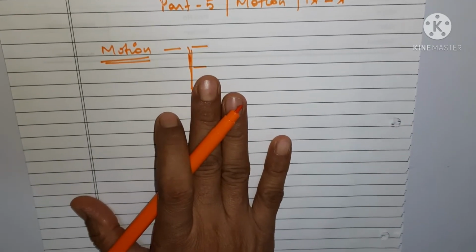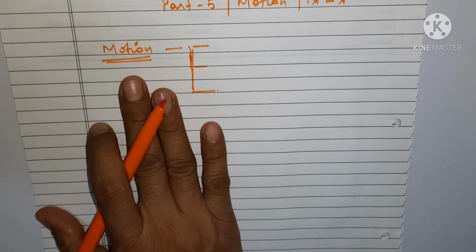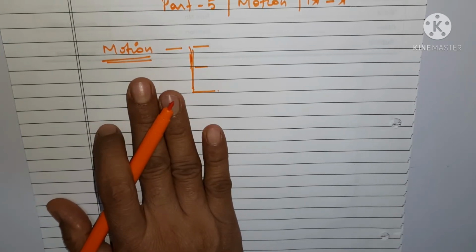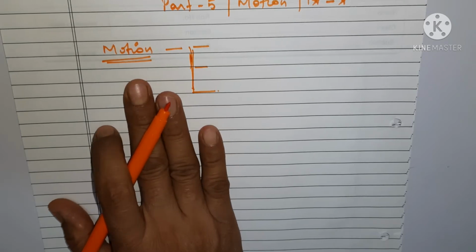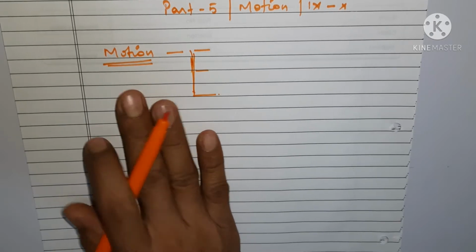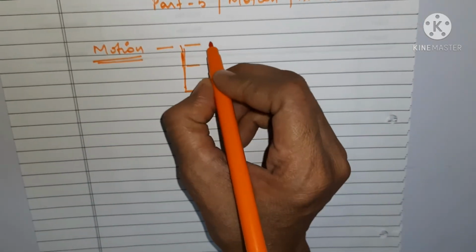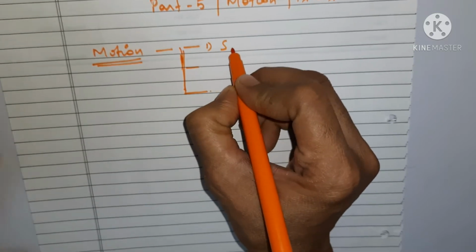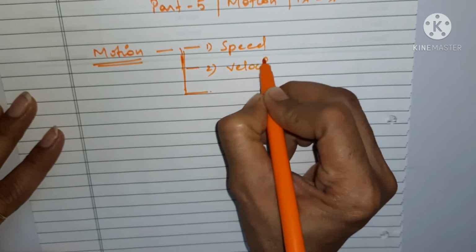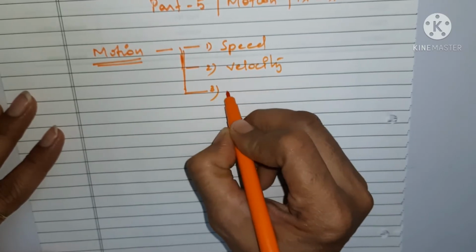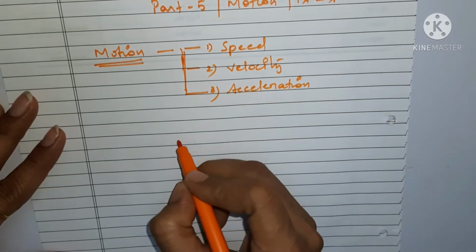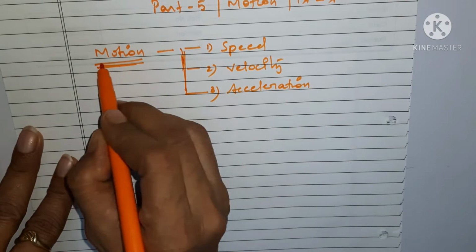So in this chapter we have done a few terms. We have discussed a few terms in previous sessions. Now I would like to tell you that motion of a body can be described by 3 terms, and those 3 terms are speed, second is velocity, and the third one is acceleration. These terms are very important regarding motion of an object.